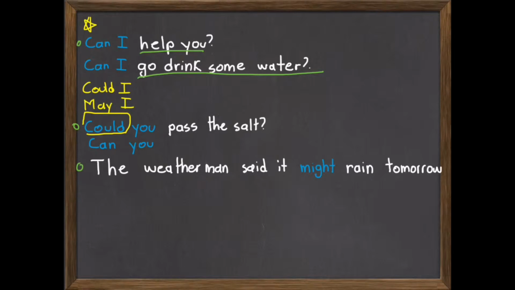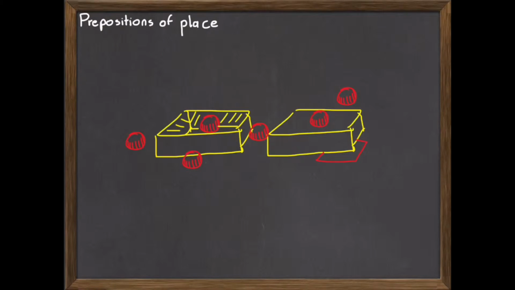And lastly, to express possibility, we use might, may, or could. For example, the weatherman said it might rain tomorrow. Or it might rain today. Okay, so that's part of the grammar for this unit. Now let's look at some more words for grammar.